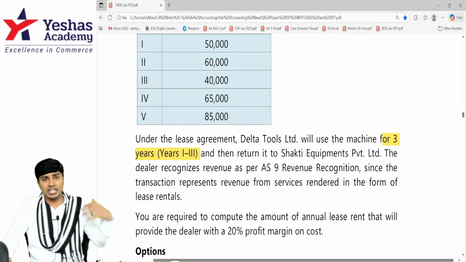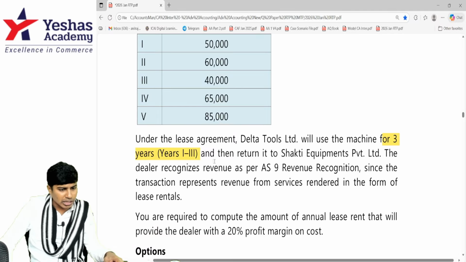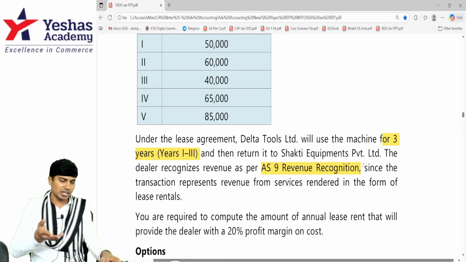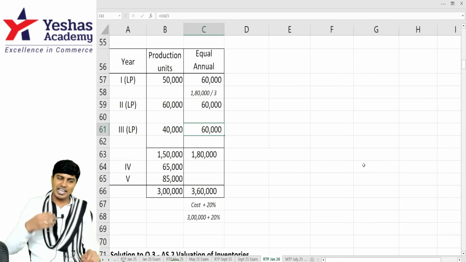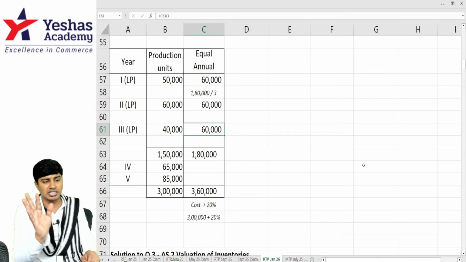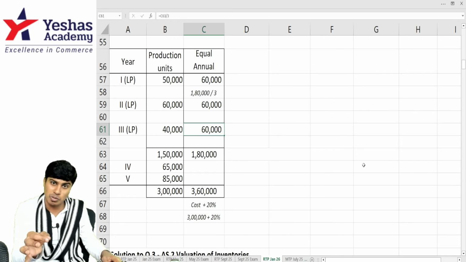But the question that we've done has many more computations involved in this, much more than this. And then return it to Shakti Private Limited. Because it's operating lease, the asset will revert back to the lessor. The dealer recognizes revenue as per AS 9, revenue recognition. We need to recognize this rental income based on time period. In year 1, the lessor has to recognize income of 60, and the lessee has to pay expense of 60. Whether they pay or they don't pay, on accrual system, the expense has to be booked.